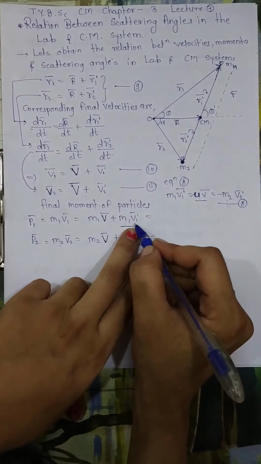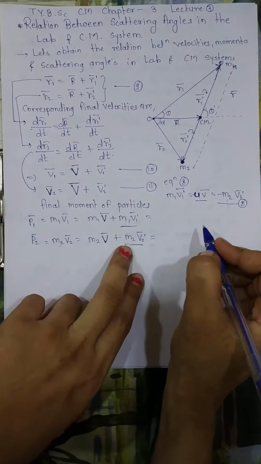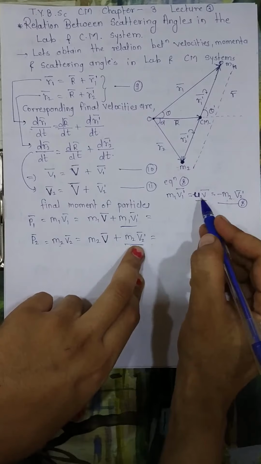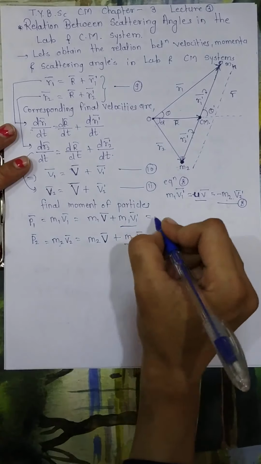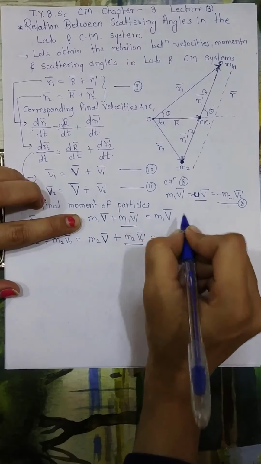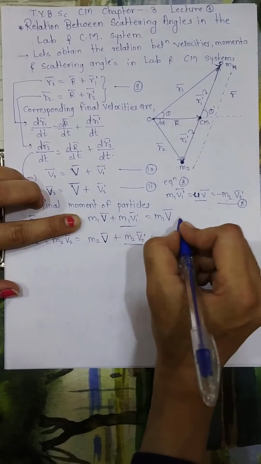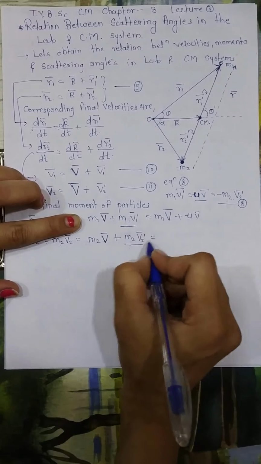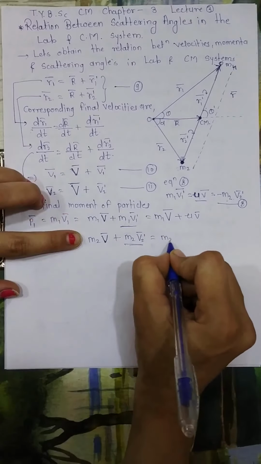For M1 V1 dash I will have mu V bar, and for M2 V2 dash I will have minus mu V bar. So I get M1 V bar plus mu V bar, and M2 V bar minus mu V bar, since there is a negative sign. Let's call this equation number 12.